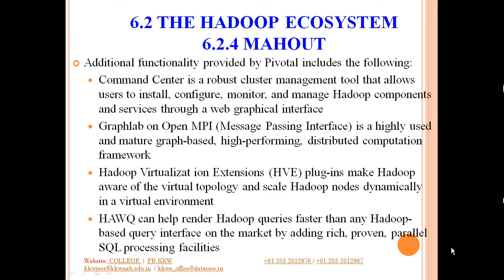Then you have the second functionality, which is called GraphLab on OpenMPI. Now MPI, as we already know, is message passing interface. It is a highly used and mature graph based, high performing distributed computation framework. So you can manage a huge graph which has millions and billions of nodes, and it also provides a scalability feature. That is why we use this.